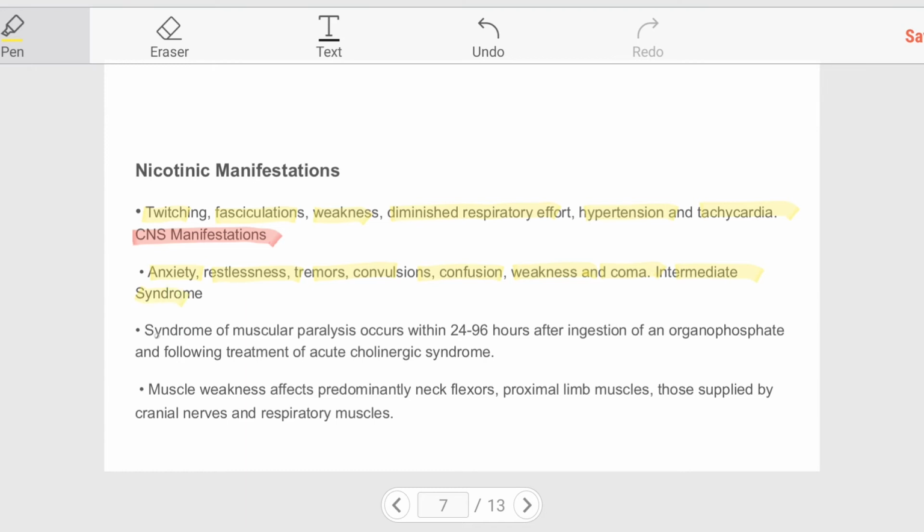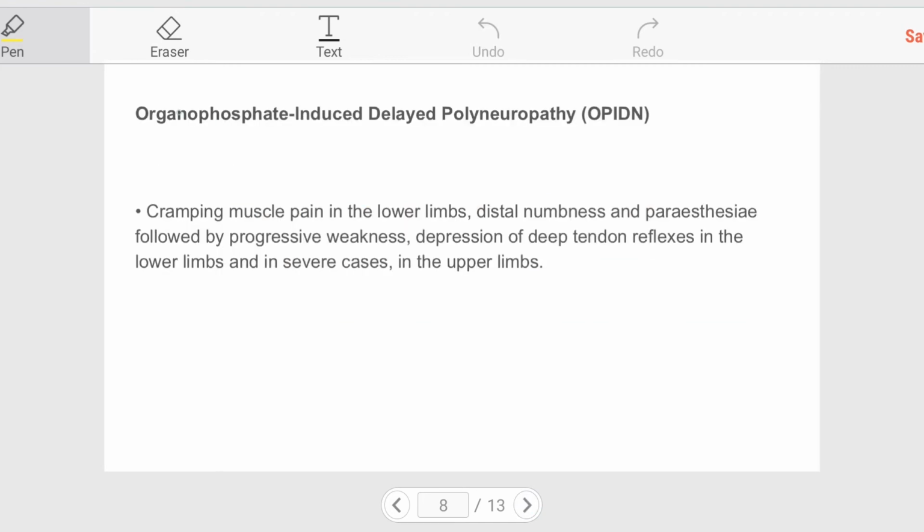Intermediate syndrome includes syndrome of muscular paralysis, which occurs within 24 to 96 hours after ingestion of an organophosphate and following treatment of acute cholinergic syndrome. Muscular weakness affects predominantly neck flexors, proximal limb muscles, those supplied by cranial nerves, and respiratory muscles. Organophosphate-induced delayed polyneuropathy: cramping muscle pain in the lower limbs, distal numbness, and paresthesia, followed by progressive weakness, depression of deep tendon reflexes in the lower limb, and in severe cases in the upper limb.